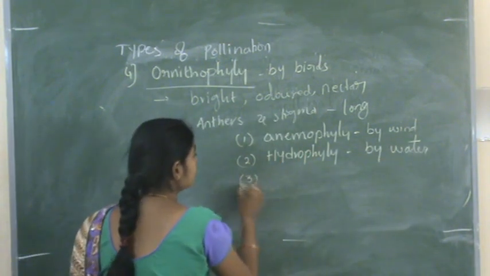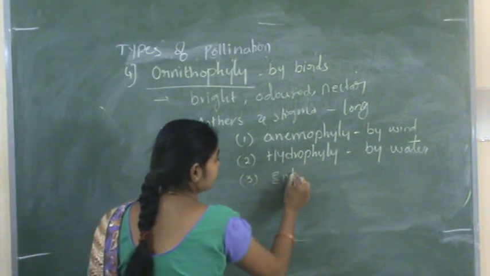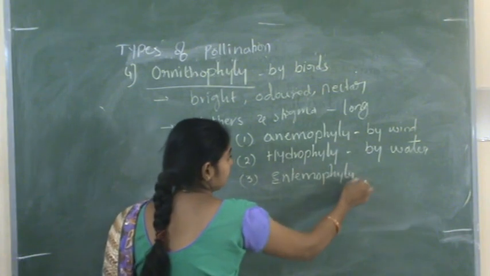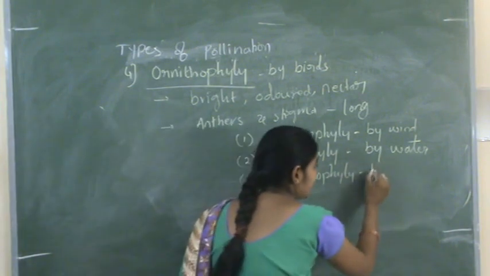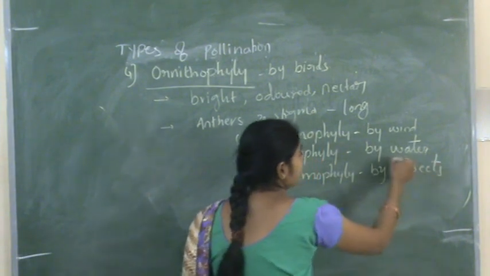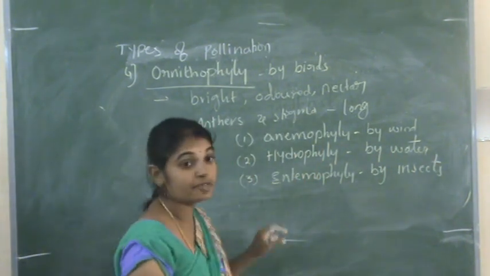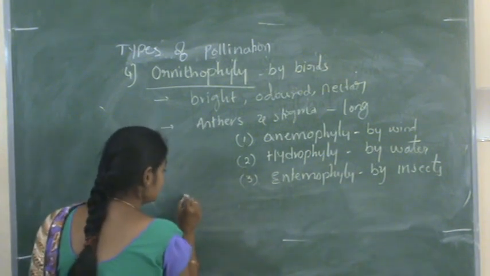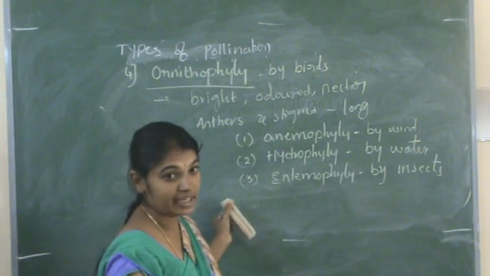And the third one is entomophily, by insects. And ornithophily, by birds. And another type of pollination is also there, which is a very rare case.